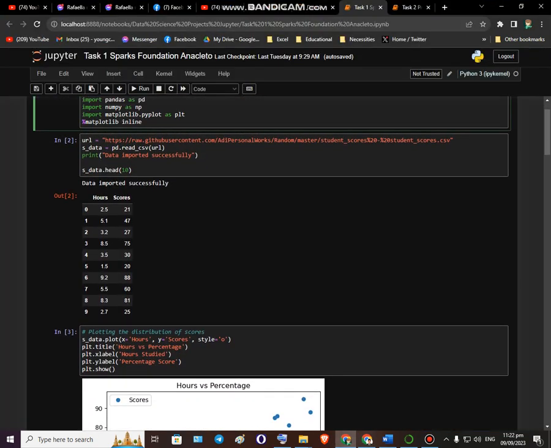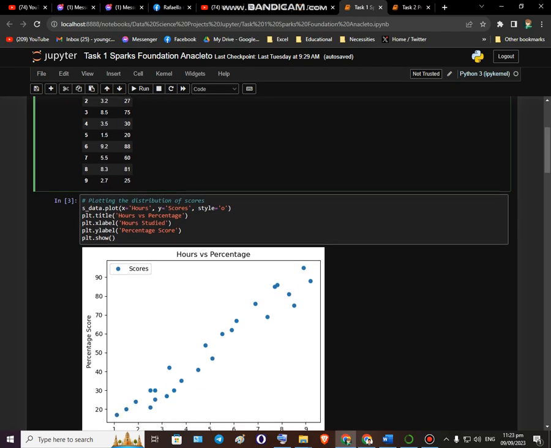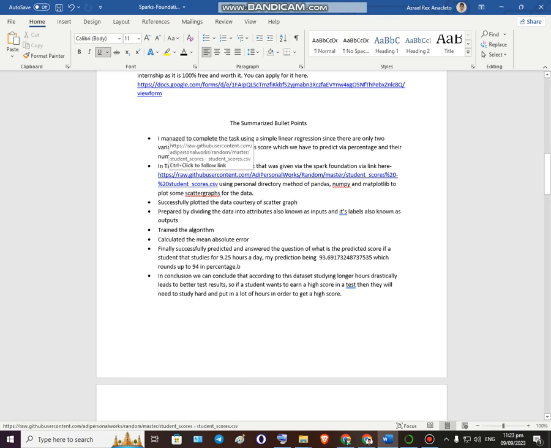Alright, so I just did this URL command and imported the dataset. So yeah, there you go. Literally the same as what I showed you before. Anyway, now it's time to plot. Back to it. Alright, so that's one. I've imported the dataset that was given by the Spark Foundation link. So it's this one.